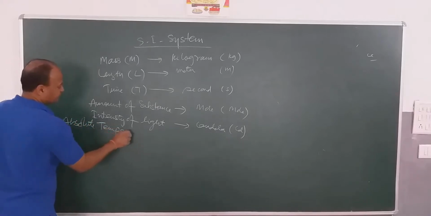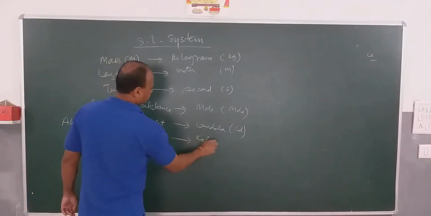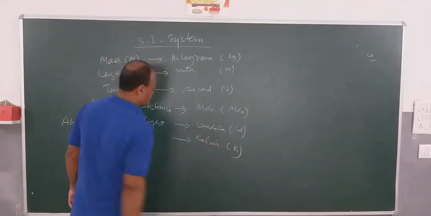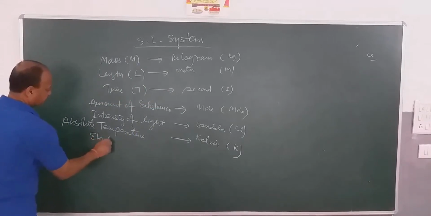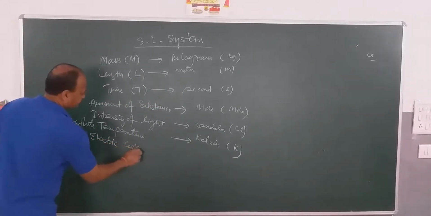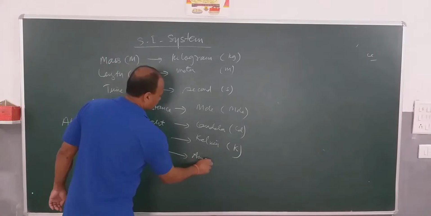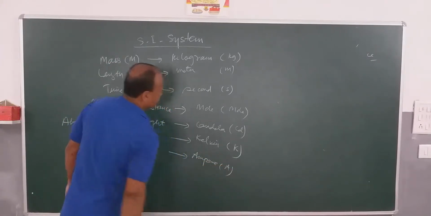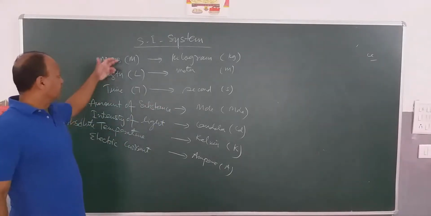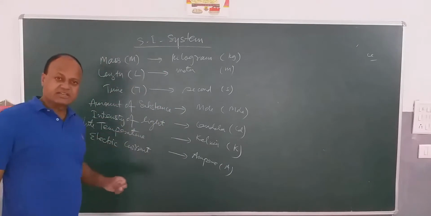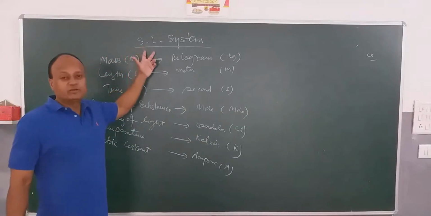Its unit is Kelvin, denoted by K. Then you have electric current, which is ampere, symbol A. So you can see here 1, 2, 3, 4, 5, 6, 7 basic units which are developed and incorporated into the SI system.